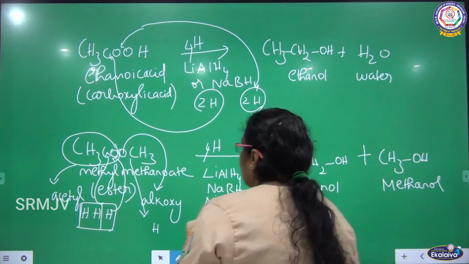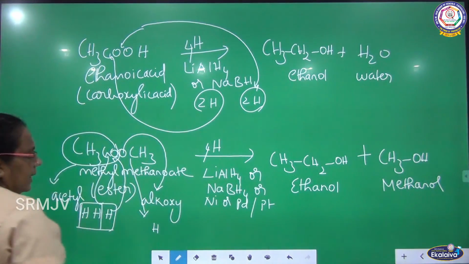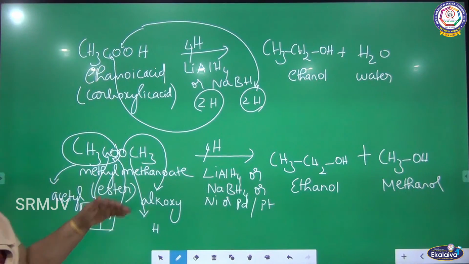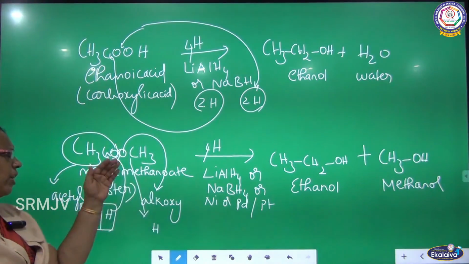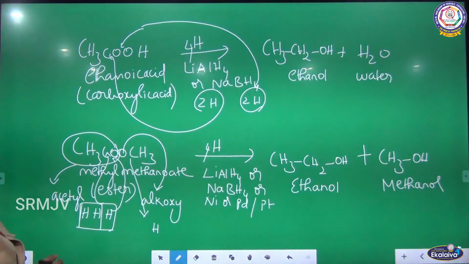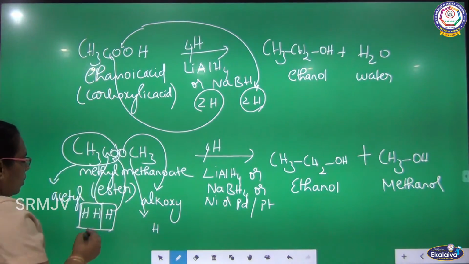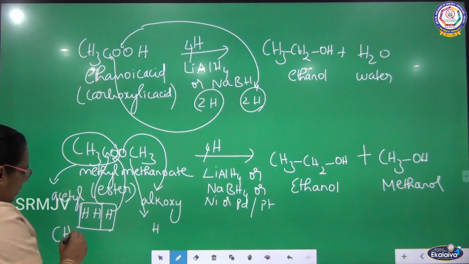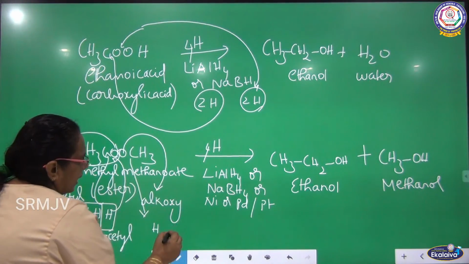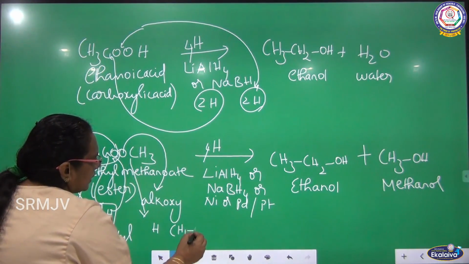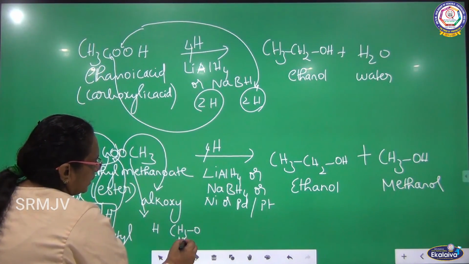So what is the speciality of this reagent? It is an ester actually. Esters undergo reduction. There are 4 hydrogen atoms. See how I am splitting the compound. This is one split. I can call the CH3CO group the acetyl group, and the other group, CH3O, is the alkoxy group.